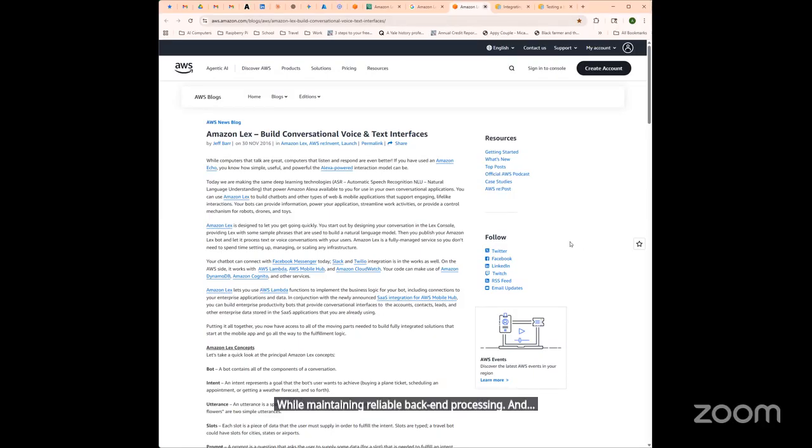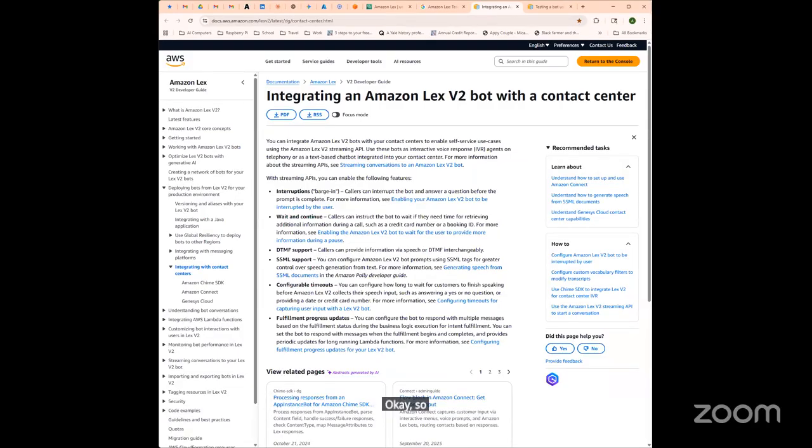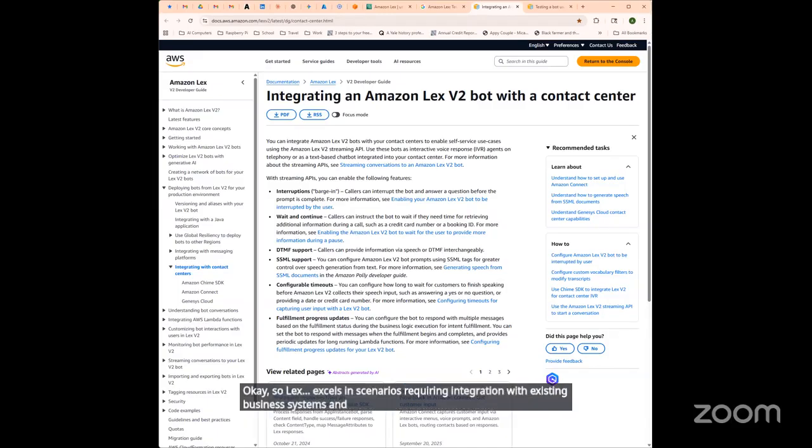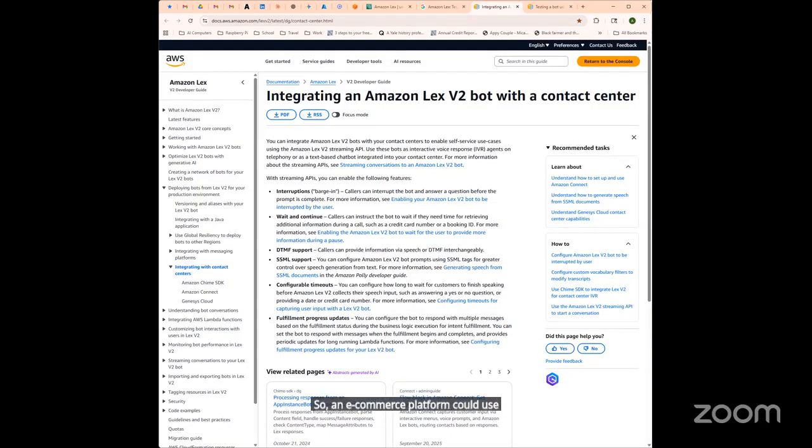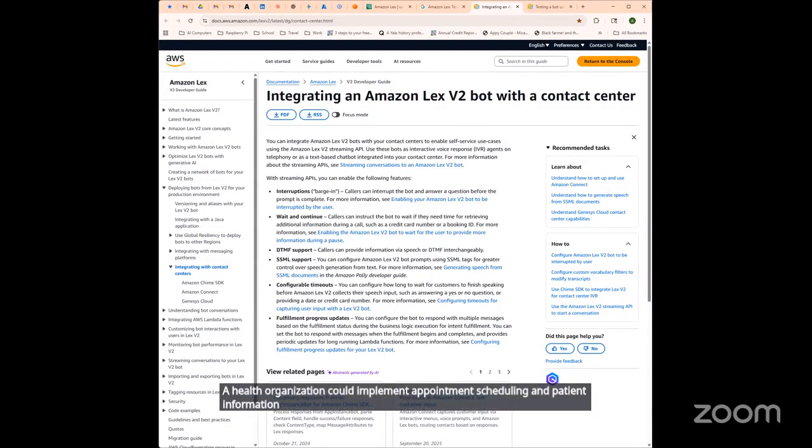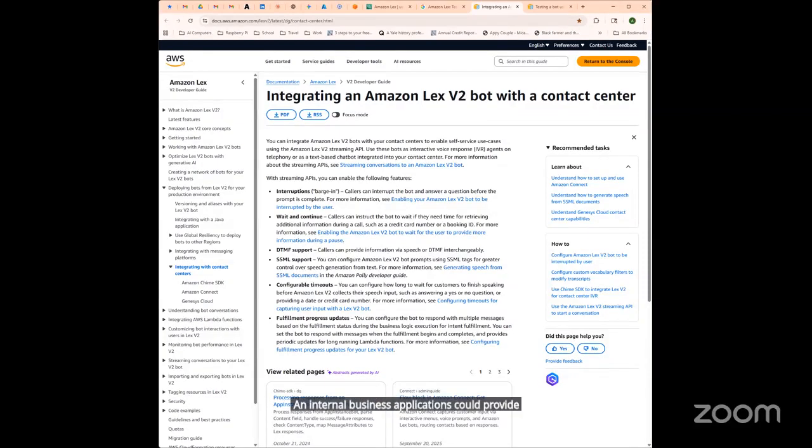And let's see, integrations. Lex excels in scenarios requiring integration with existing business systems and workflows, which we've talked about a bit. Customer service applications can use something like Connect, an integration for intelligent call routing and automated support. An e-commerce platform could use Lex for order tracking, product searches, and purchase assistance. A health organization could implement appointment scheduling and patient information systems. And internal business applications could provide employee self-service for IT support, HR queries, and workflow automation.